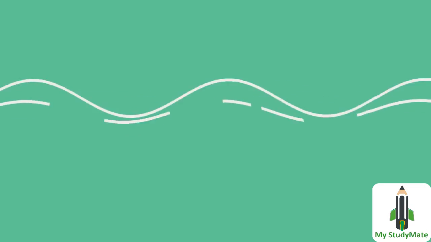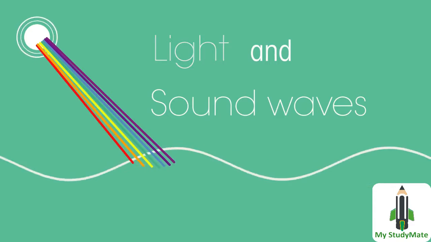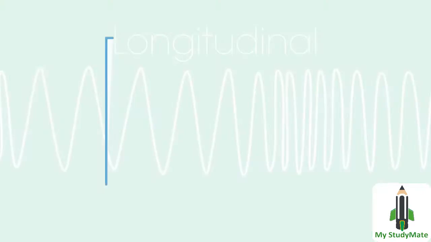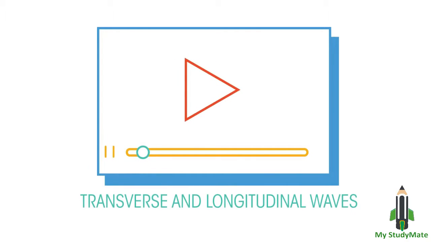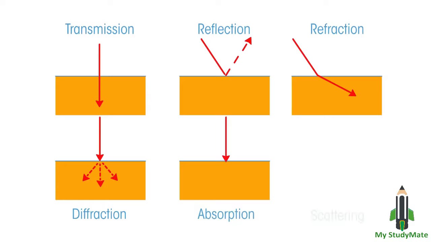How do waves behave? Badly? In this video, we are going to look at how light and sound waves behave. Before we start, you should know that waves can be transverse or longitudinal. Transmission, reflection, refraction, diffraction, absorption, and scattering are all typical wave behaviors.